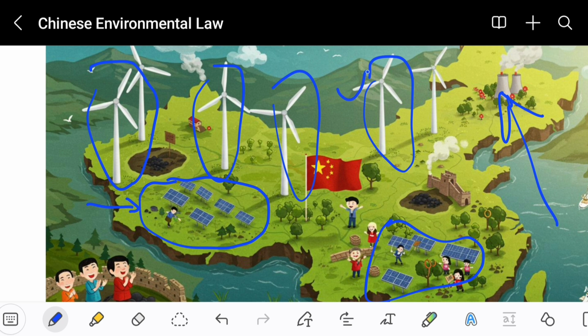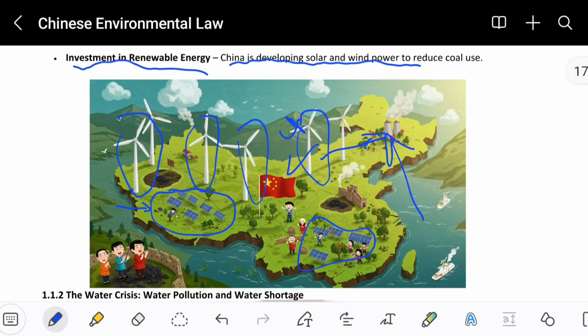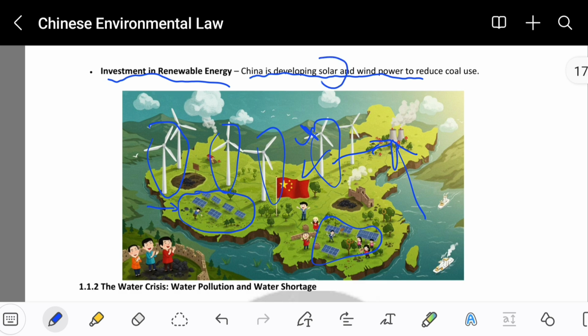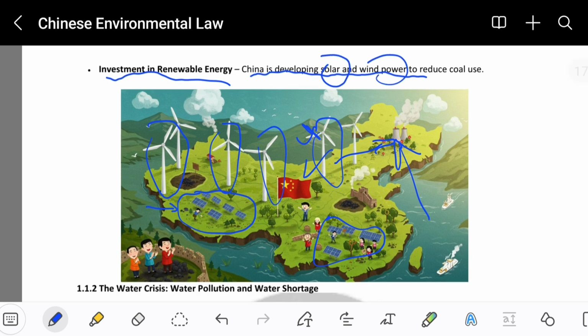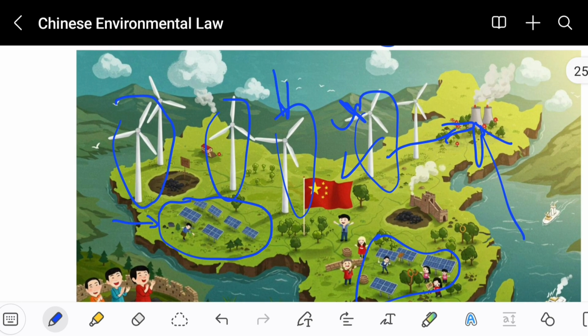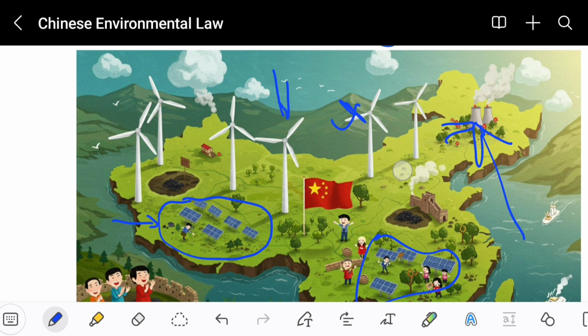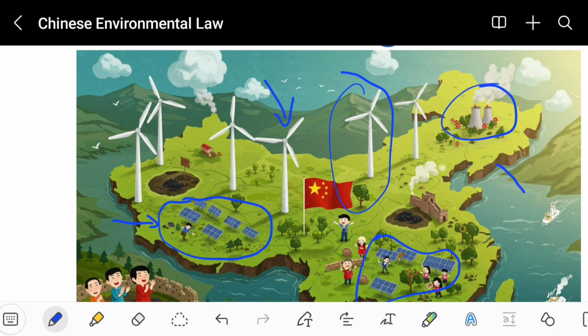If they have the wind pipes connected, the industries can use these wind turbines. Now they are called solar wind or wind power. Okay, so basically these are the solar winds. If the industries are going to use the solar wind, they don't have to use coal, so they will not release toxic gas into the environment.